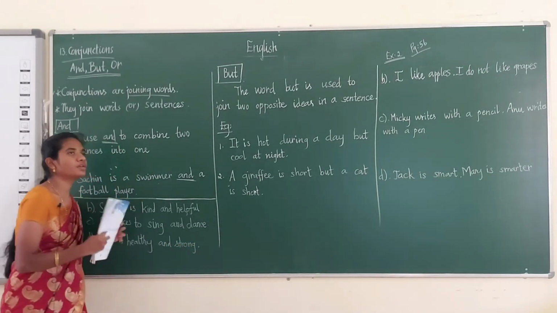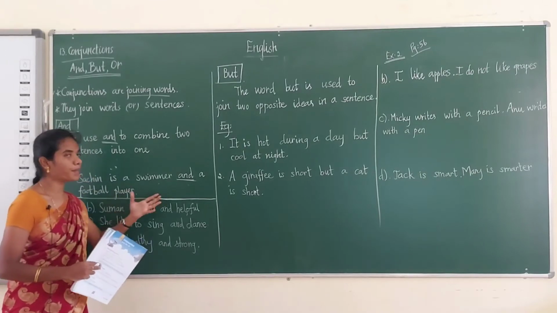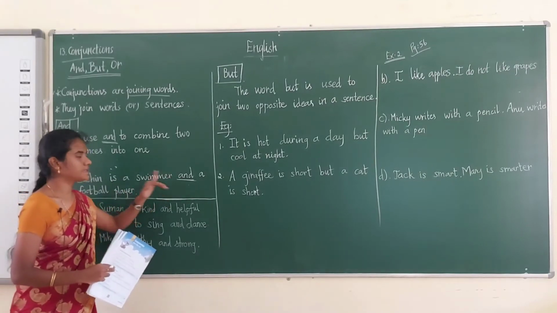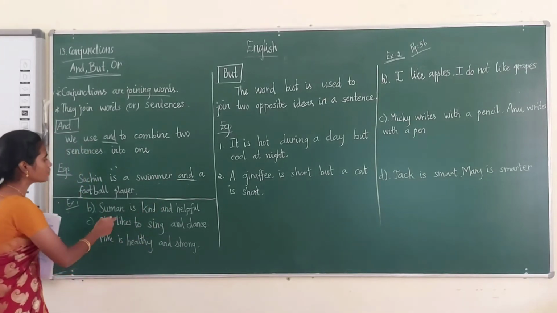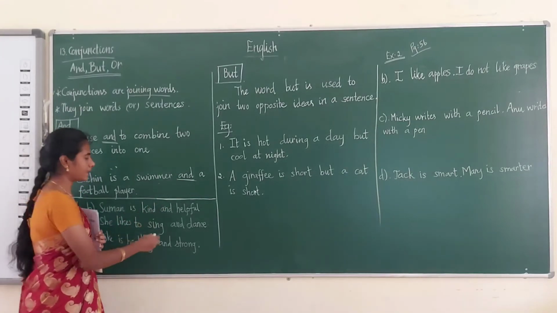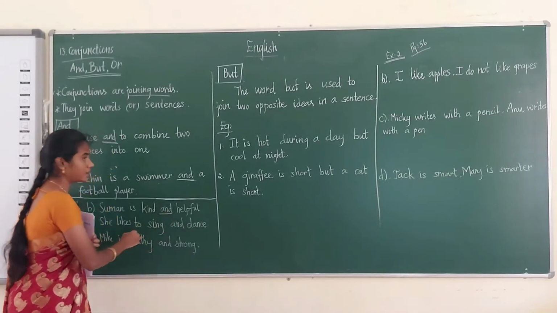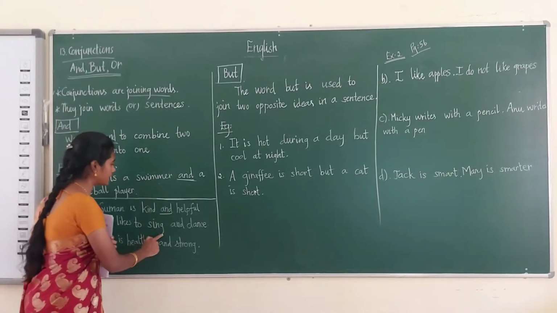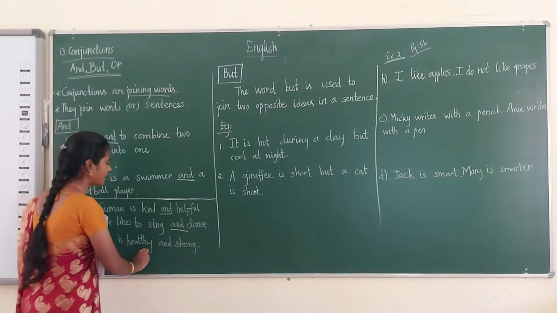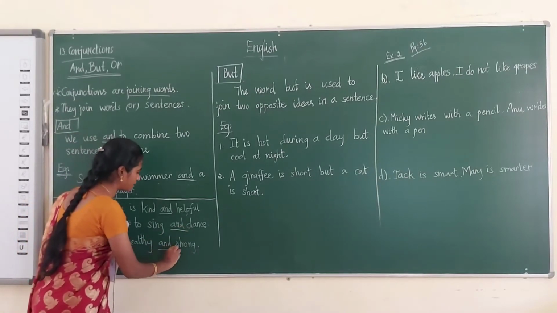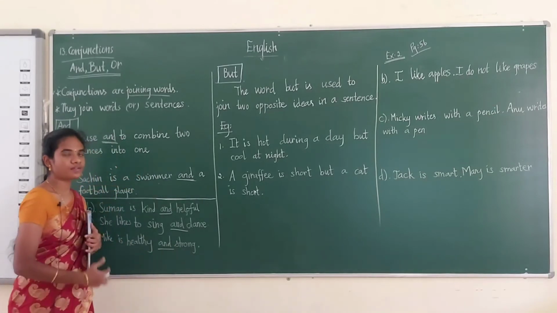If there are two sentences like this, we can combine them into one by using the conjunction and. So Suman is kind and helpful, here the conjunction is and. She likes to sing and dance, here and is the conjunction. Mike is healthy and strong, and is the conjunction. Are you clear with this?